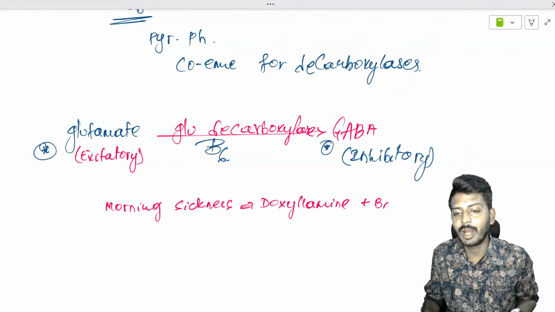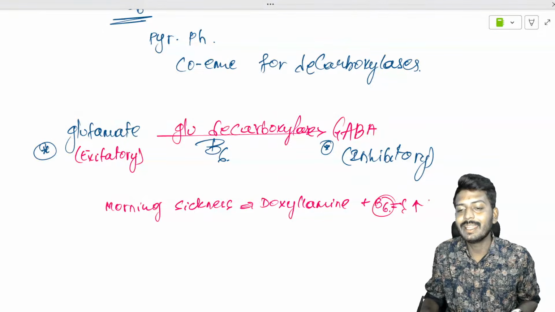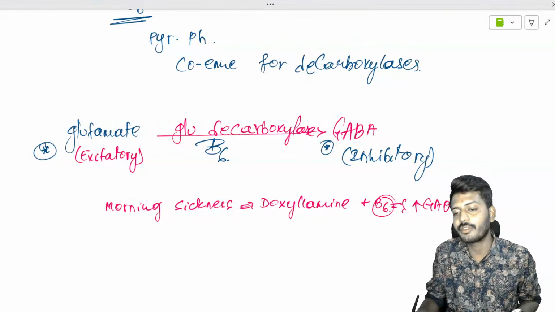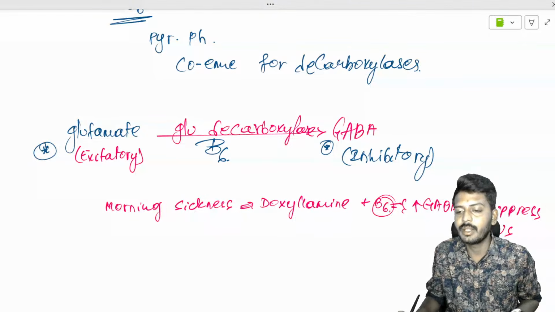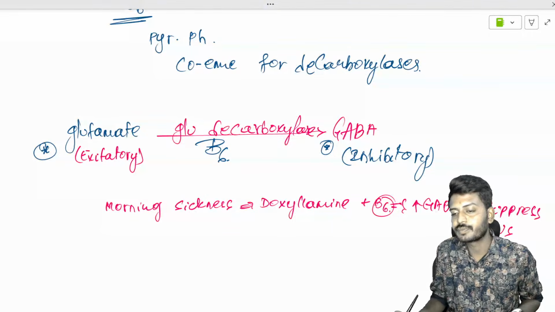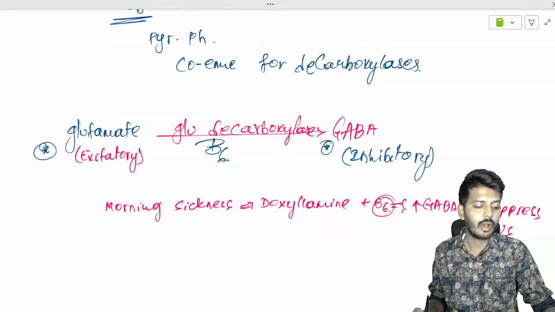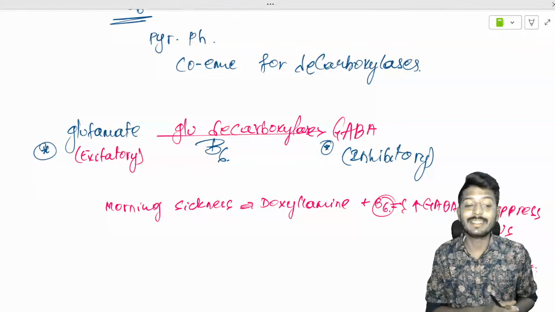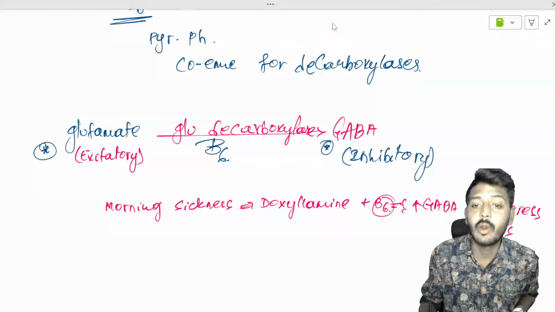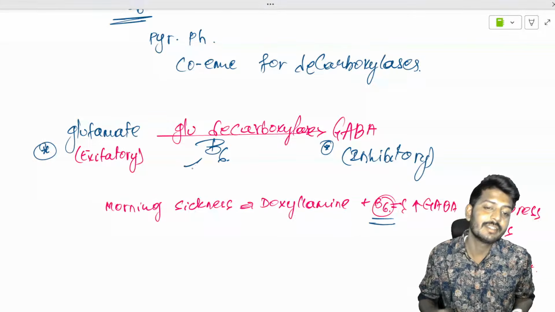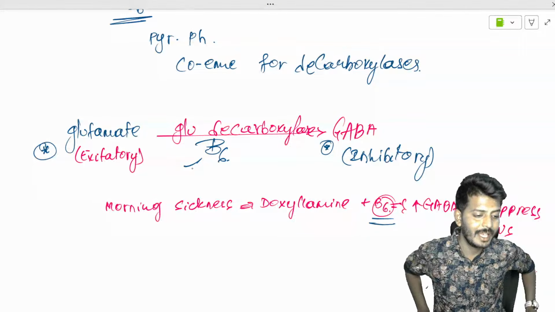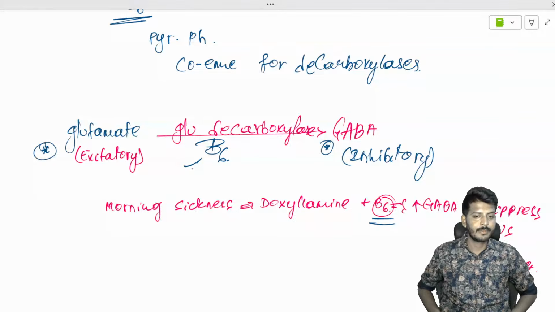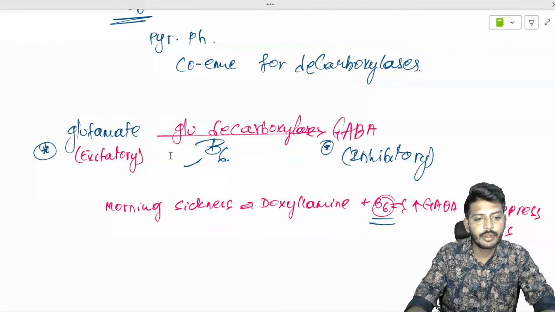We combine it with vitamin B6, because vitamin B6 increases GABA production. Increased GABA production suppresses the central nervous system, and because of that there is a decrease of vomiting. Doxylamine decreases the vomiting, and if B6 is added, the effect will be better. They can ask you why B6 is added. Because B6 is the coenzyme for glutamate decarboxylase. Understood? So that is the story of glutamate.